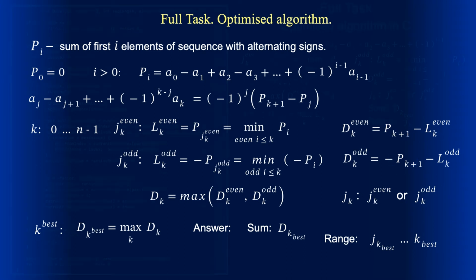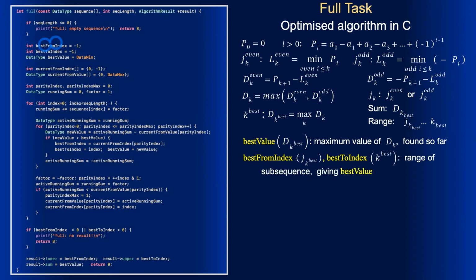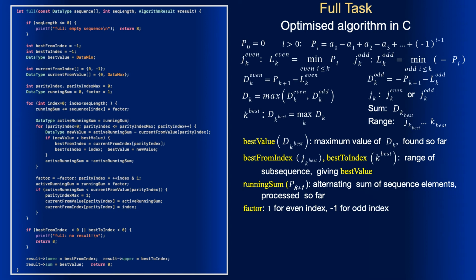the algorithm. This is the implementation of the optimized algorithm in C. Again, we have familiar fields, best value, which is the maximum value of decay found so far, and the range from best from index to best to index corresponding to the best value, and the running sum and the factor similar to what we had for the DAM algorithm.